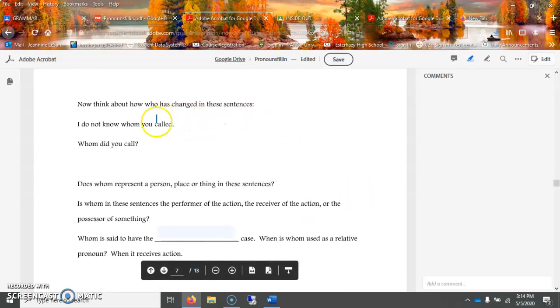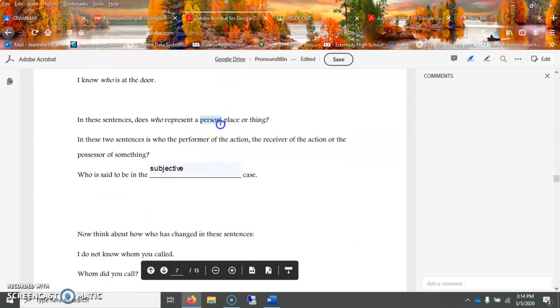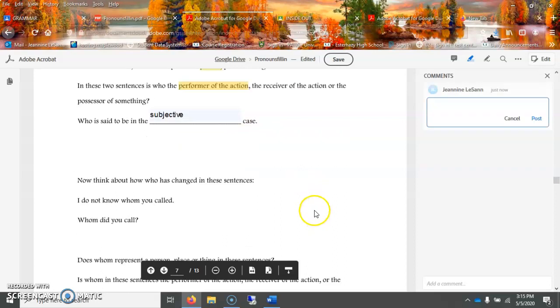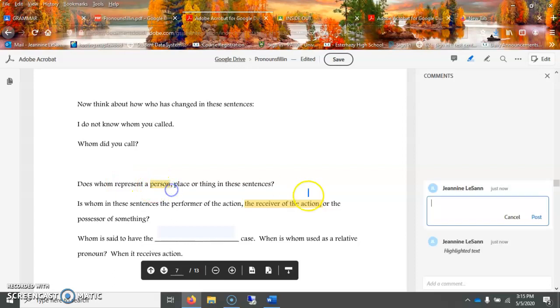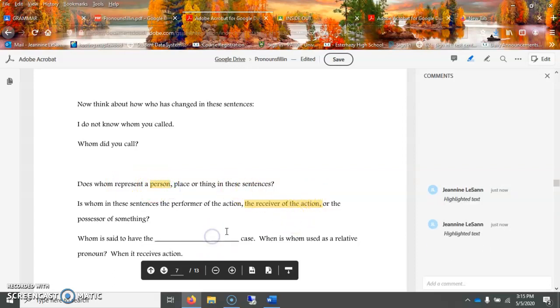Okay? Next, when do you use whom? So I do not know whom you called, or whom did you call? So a good way of knowing, this is a person. So we have to make sure we highlight that person. And this person is the performer of the action. Okay. Next, when we use whom, again, the same thing there. They are the receiver of the action this time, but they are still a person. Okay. So the person is the receiver of the action, and we say that this is objective case.